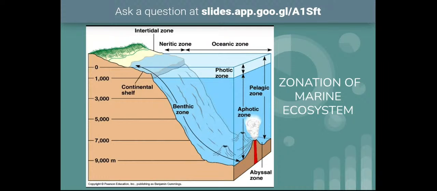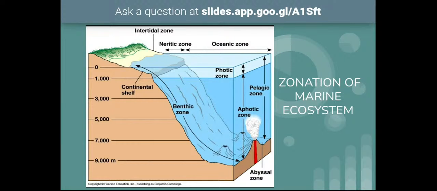One is the photic zone, the second one is the aphotic zone. And based on the organisms living on these different surface areas or substratums of these oceans, this can also be divided into some other classes. That is the littoral zone.